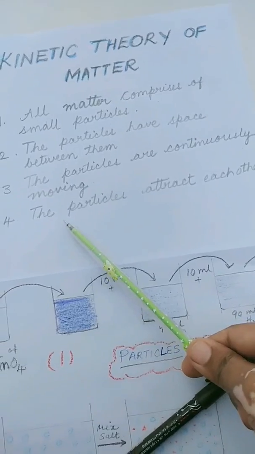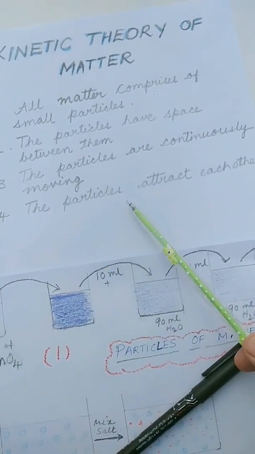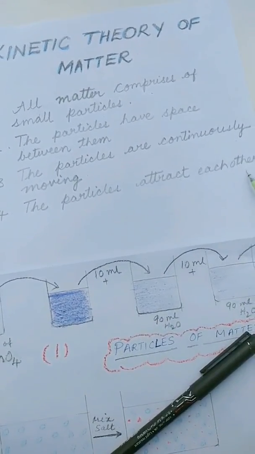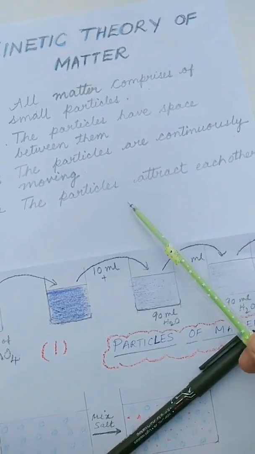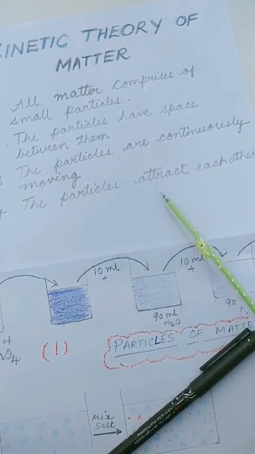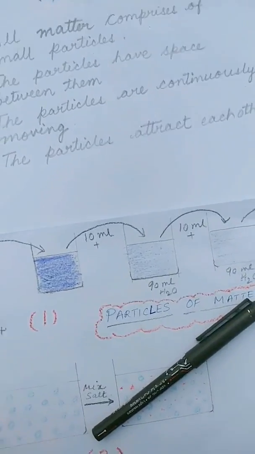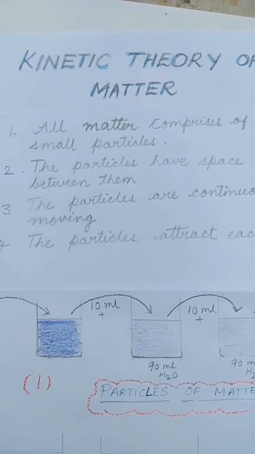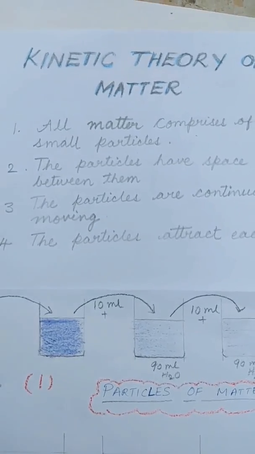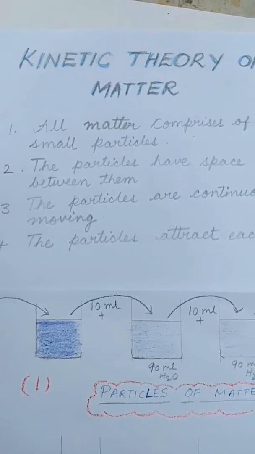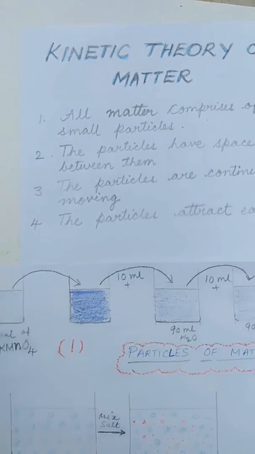And the fourth one states that the particles attract each other. There is some attractive force within the particles. So let us understand about all these points in detail with some examples.